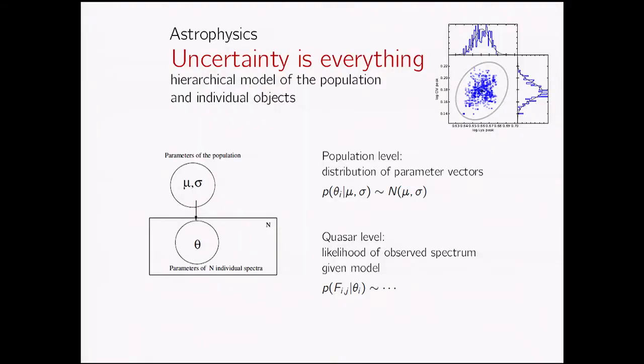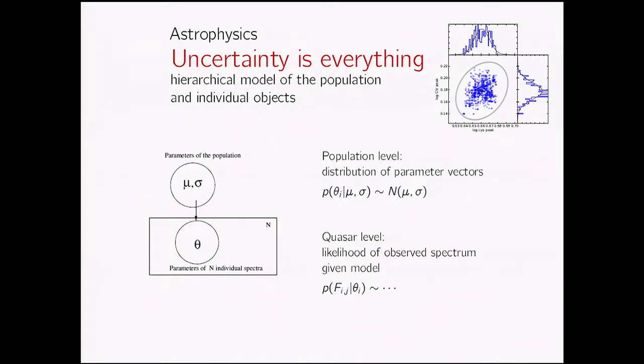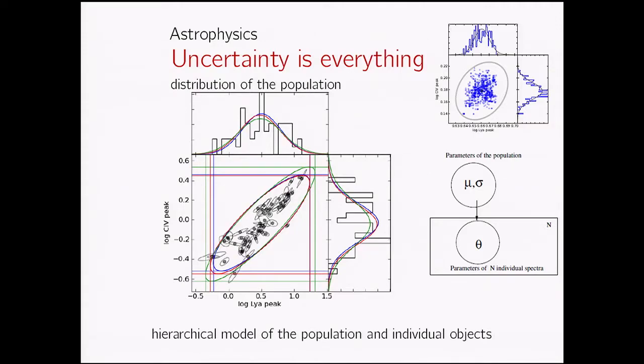We might want to know not just about our knowledge about an individual quasar, but about the whole population of quasars. So I built a hierarchical model where we have parameters describing the population of all quasars in the universe, and those are inferred at the same time as we're inferring the properties of each individual object in our data set. Remember the fit in the top right corner, the gray ellipse, is from a fit to an individual quasar. In this new plot, each of those gray ellipses is a fit to a separate individual object. And then we take those uncertainties into account when we infer the properties of all quasars in the universe.